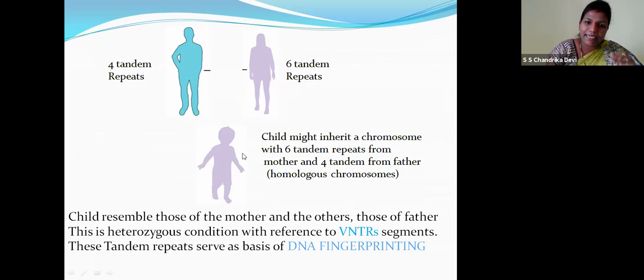Now a child might inherit a chromosome with 6 tandem repeats from the mother and 4 tandem repeats from the father. So in homologous chromosomes, one resembles those of the mother and the other those of the father. This is called the heterozygous condition with reference to VNTR segments, variable number tandem repeats. Now children, these variable number tandem repeats serve as the basis of fingerprinting. How? Let's see.